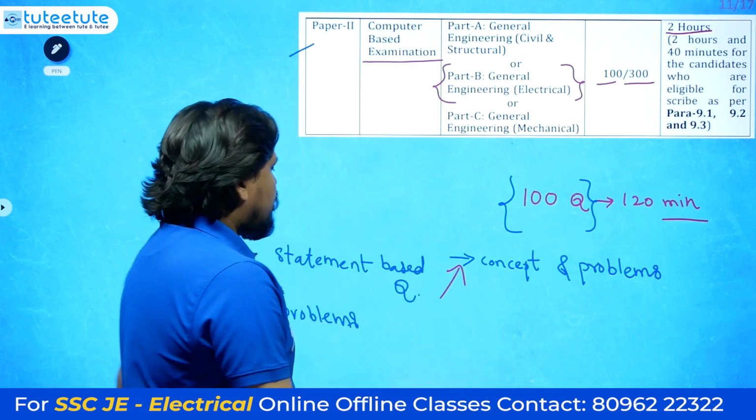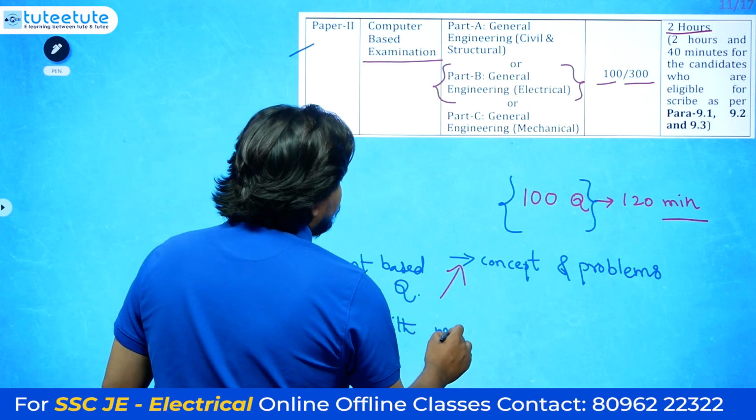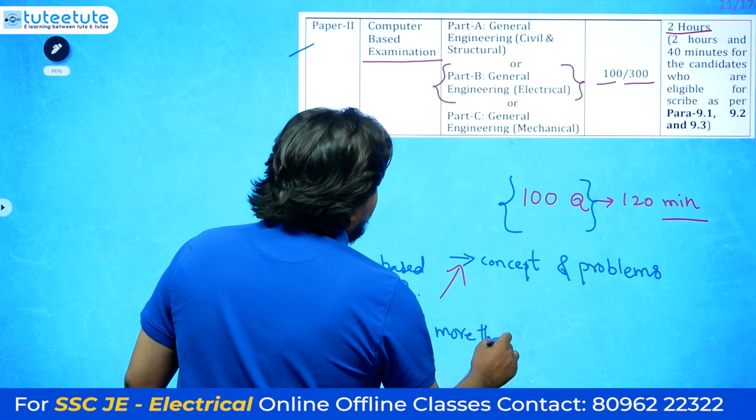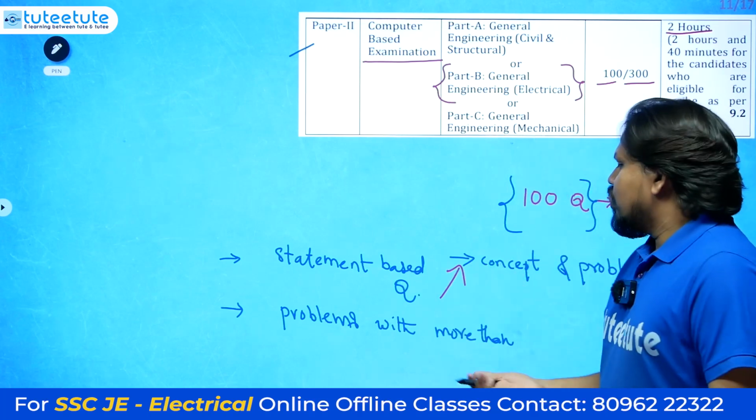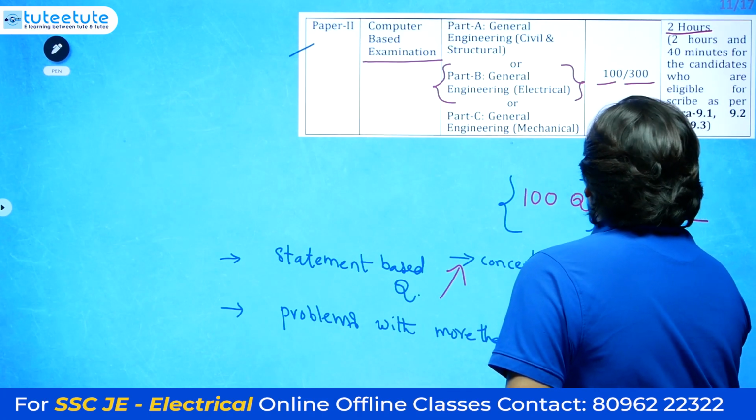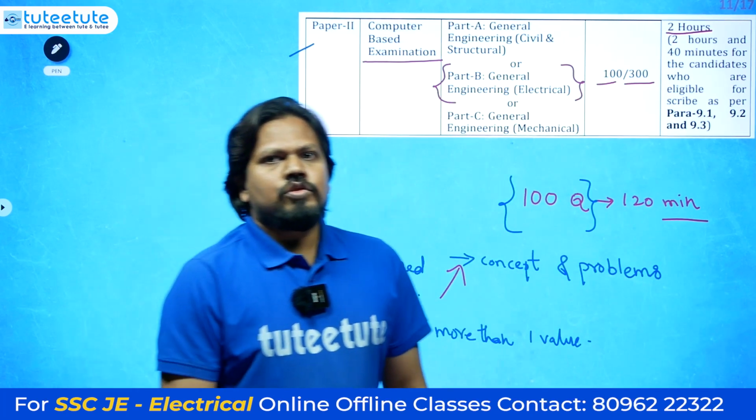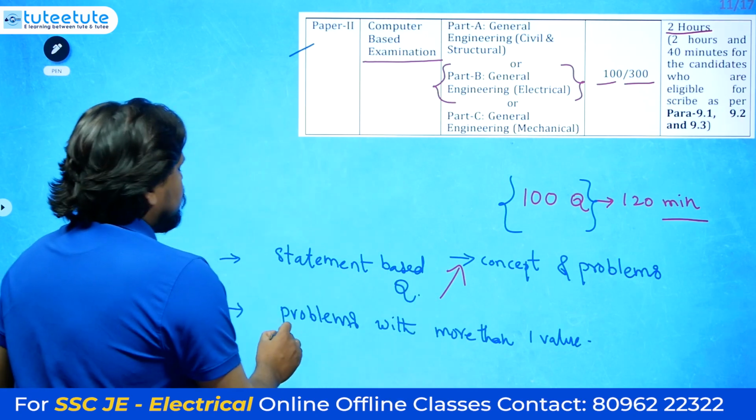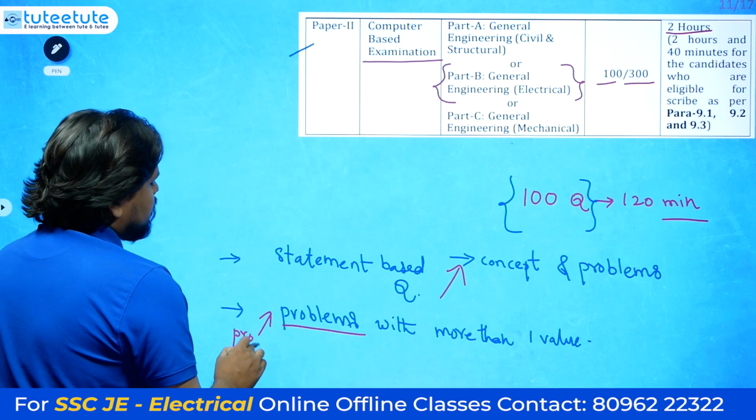Okay, so problems with more than one value. More than one value does not mean more than one option. Maybe they can give one value also, but there will be some steps following. To solve the problems, there will be a process, right? So you need to understand that process.